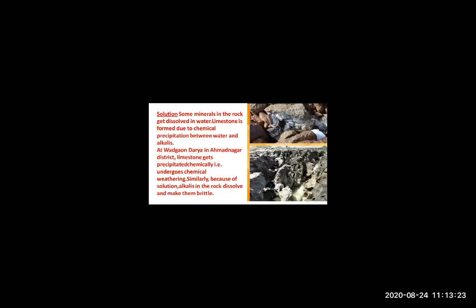After that, solution. Solution means what? In carbonation, what have you seen? We have seen that whenever rainwater mixes with carbon dioxide, dilute carbonic acid will form. And after that,